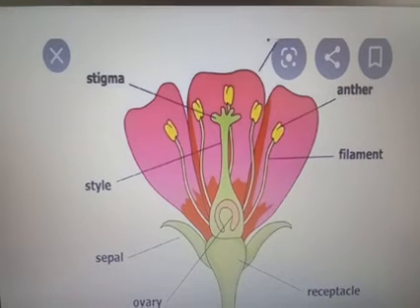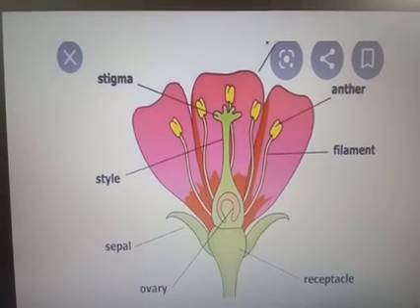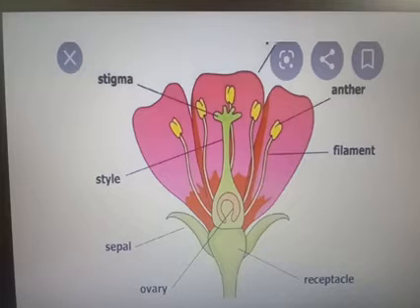Next is this one. You know this one. From lower classes onwards, we are studying the structure of a flower. What are the main parts of a flower? And what is a flower? A flower is the sexual reproductive organ of a plant, and it has the following parts.